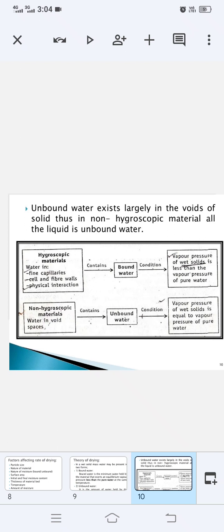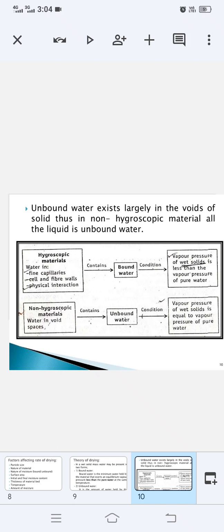Thus, in a non-hygroscopic material, all the liquid present is unbound water. In hygroscopic materials, water is present in fine capillaries, cell and fiber walls, and physical interactions. These contain bound water, and what will be the condition for that? The vapor pressure of that wet solid is less than the vapor pressure of pure water. We have studied that in the previous slide.